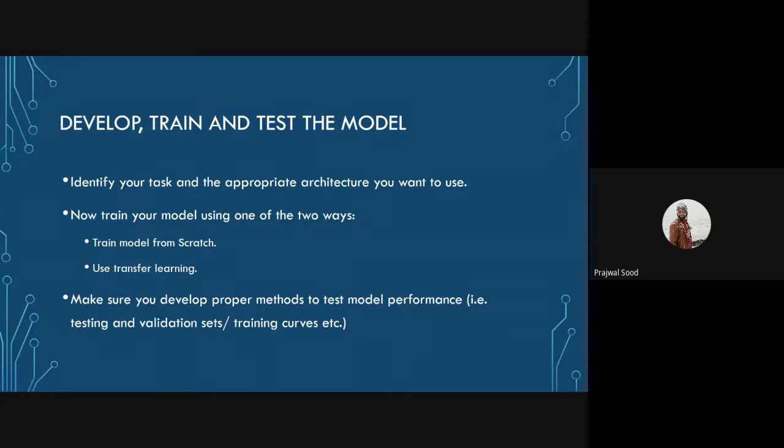Now you can train your model in one of two ways, and Naveen has explained it in a very clear manner. You can either train the model from scratch using the functional API or the sequential API, or you can use transfer learning. For transfer learning, once again, there are very well documented blogs on the TensorFlow website and by independent authors, and you can refer to those. And last but not the least, make sure you develop proper methods to test your model, that is, splitting your data into training, validation and testing sets, looking carefully at training curves, and also looking for bias and variance in your model.